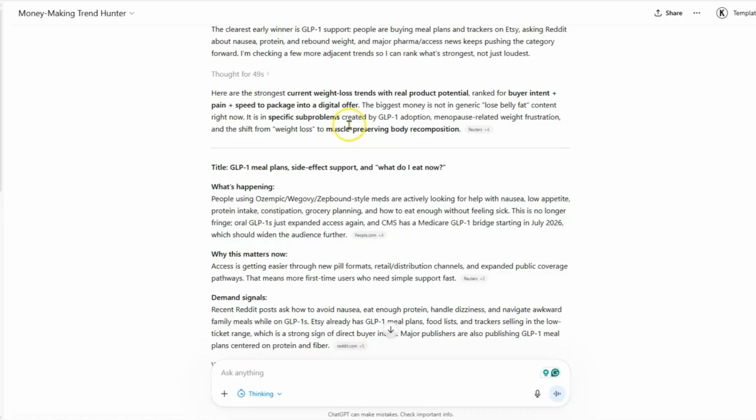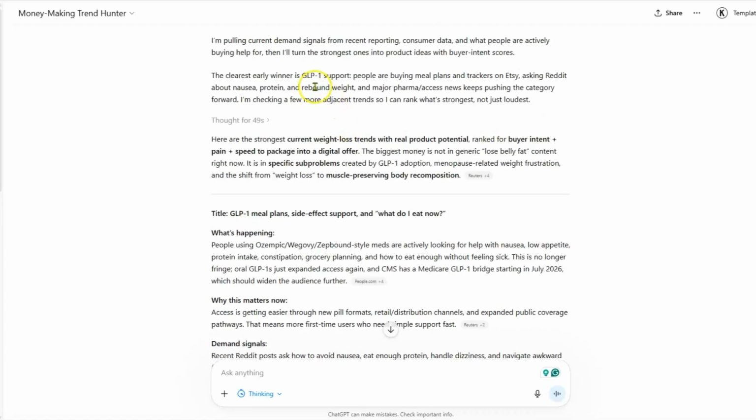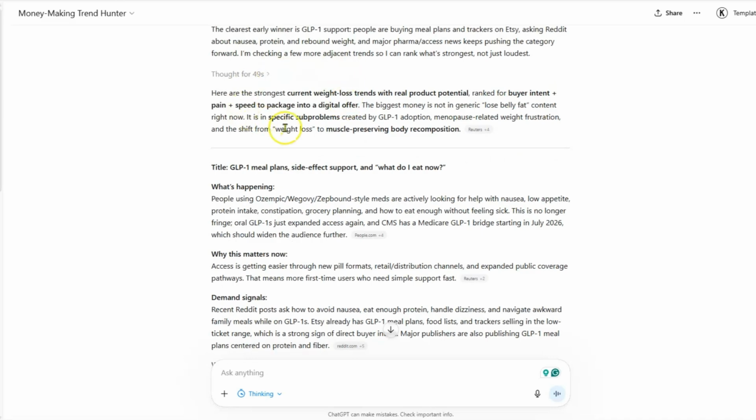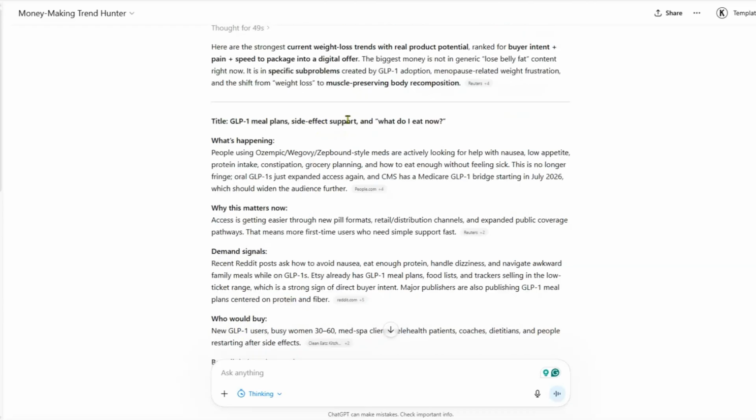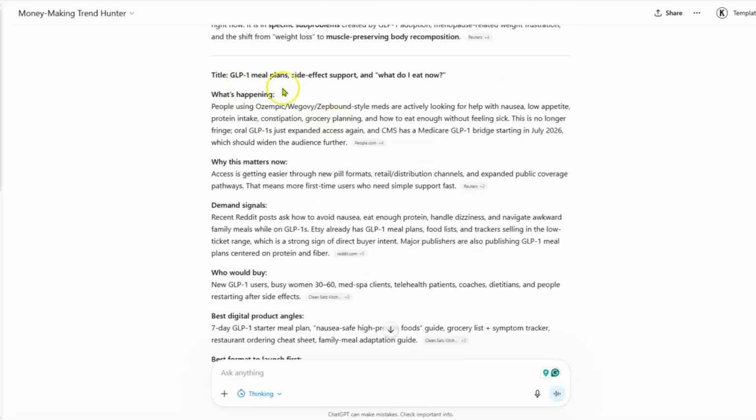And the clearest, earliest winner was the GLP-1 support, where people are buying meal plans and trackers on Etsy and asking Reddit about nausea, protein, and so forth. And I actually searched the current strongest weight loss trends with real product potential and the speed and buyer intent to package it into a digital offer. And so the first one was, of course, like it said, the GLP-1 meal plans.